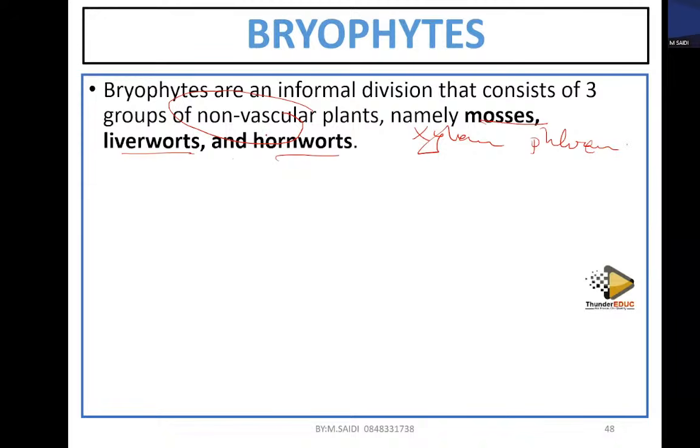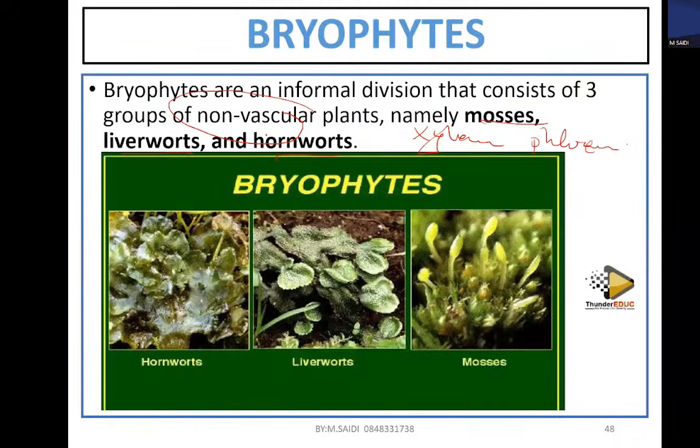These are some of the pictures we can use for you to understand. This is the hornwort, this is the liverwort, and these are the moss. I think most of us don't know what we call the hornworts or the liverworts, but in most cases, we know the moss. I'll be doing a video soon, just trying to show you that moss and these different plants correspond to all the groups, so that you don't get any confusion when we talk about the bryophytes, the pteridophytes, the angiosperms, and the gymnosperms.